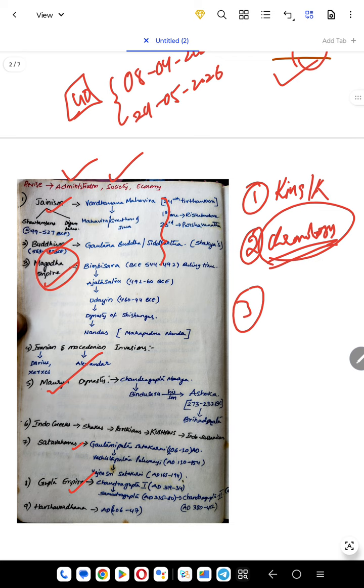Those kinds of things you read. And the economic aspect, like how trade was done, what kind of goods were imported or exported, and the majority of the share comes from which goods, or is there any kind of coins that were introduced, or any kind of seals that were traded.